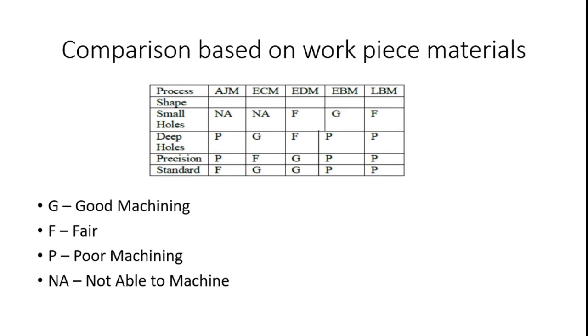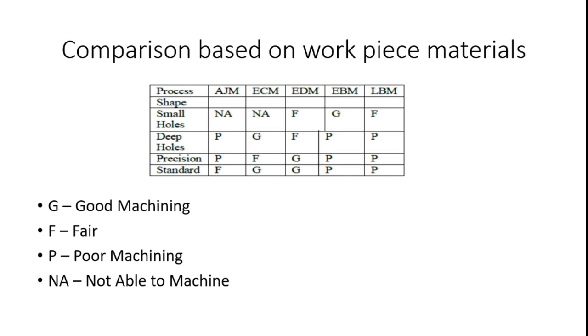Electrical discharge machining performs fair. The electron beam machining produces a good finish for small holes production. Laser beam machining also performs fair. Deep holes cannot be produced well with abrasive jet machining; here only poor machining occurs. After that, electrochemical machining produces good machining for deep holes, and electrical discharge machining also performs fair with respect to deep hole production.